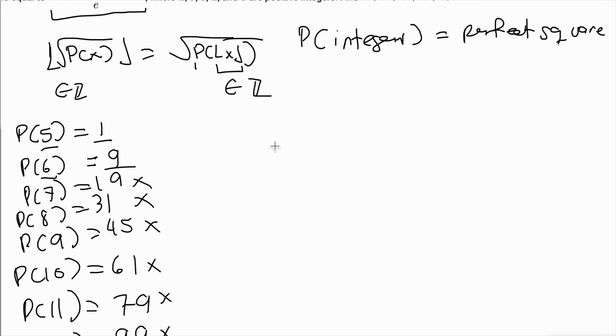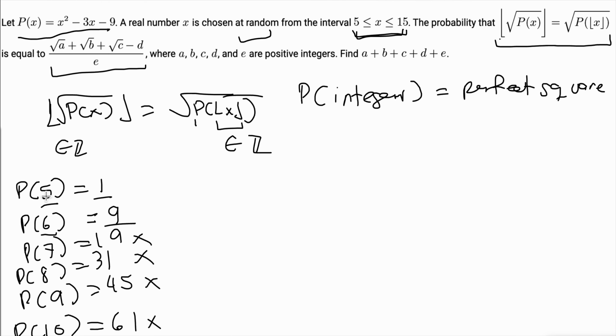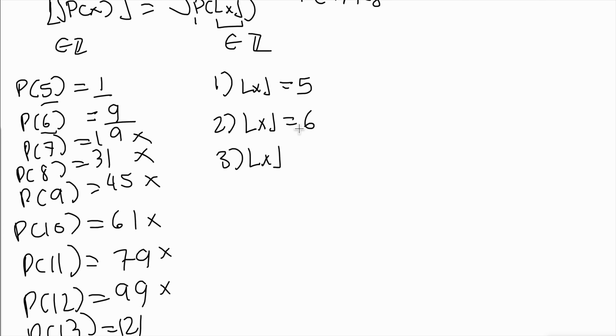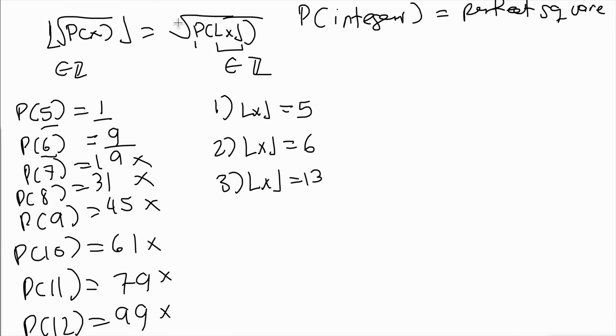So that gives us three cases here, because we want the floor of x to be 5, for example. Then this thing is a perfect square and it's equal to 1. So there's case 1 where the floor of x equals 5, case 2 where the floor of x equals 6, and case 3 where the floor of x equals 13. If we go back to this equation, this would imply that the square root of p of x would equal p of 5. P of the floor of x is 5, so p of 5 is going to equal 1. This implies p of x, and I forgot the square root.